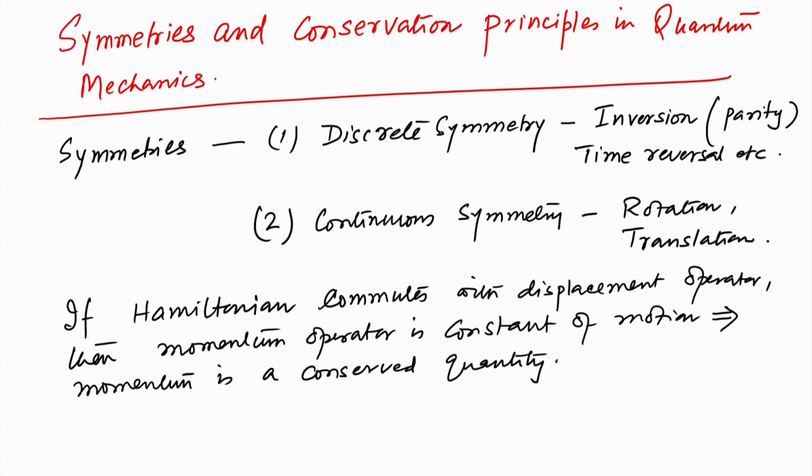So, P or K they can be called good quantum numbers.